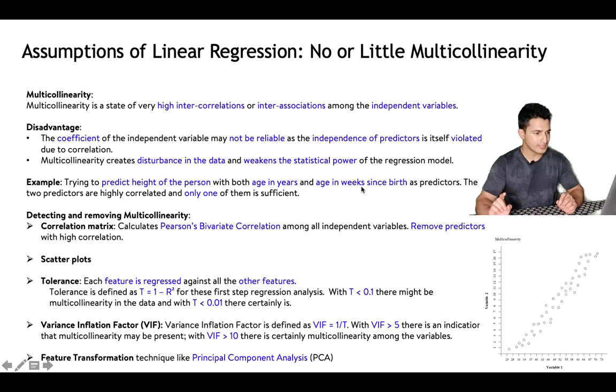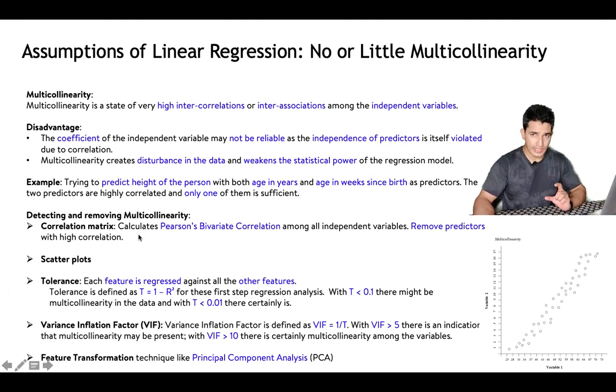and only one of them is sufficient. So in our model, we should only keep one of them. And what are the different ways of detecting and removing multicollinearity? Multicollinearity can be detected using a correlation matrix. A correlation matrix is a matrix which, if I have n features, will be an n cross n matrix, where each entry ij of that matrix will contain the correlation between the ith and jth feature.